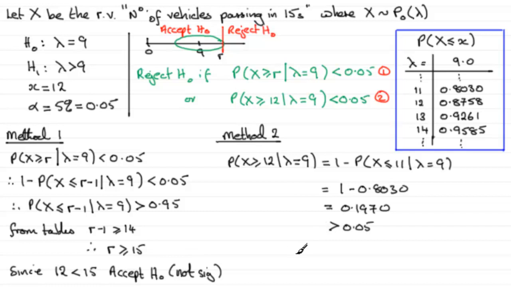So just to wind this up, we can say that we accept H0, okay? And it's not significant. So either way, obviously you're going to end up, or should end up, with the same result. So there we go, method 1, method 2. Leave it up to you to decide which one you think is the easier, and then just go with it, okay? Either will do.